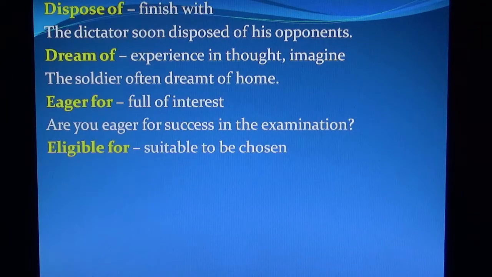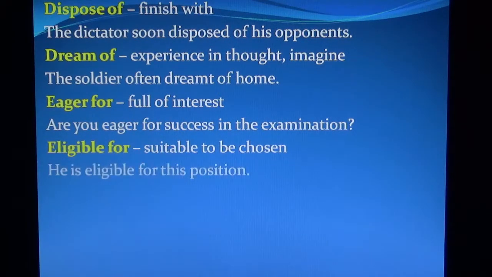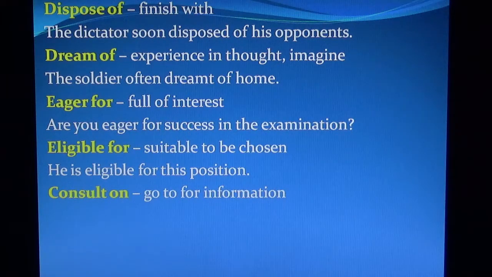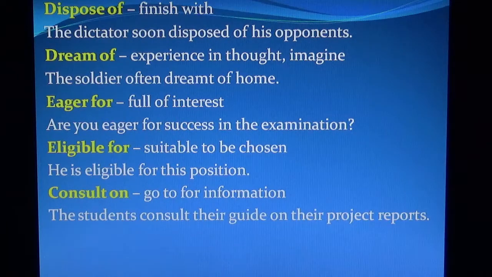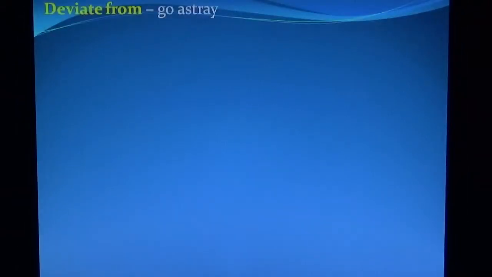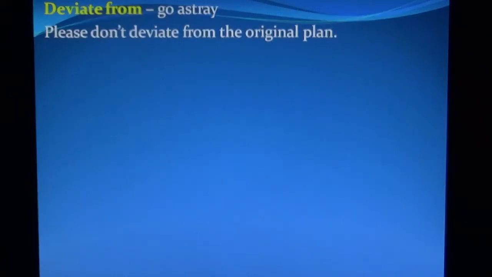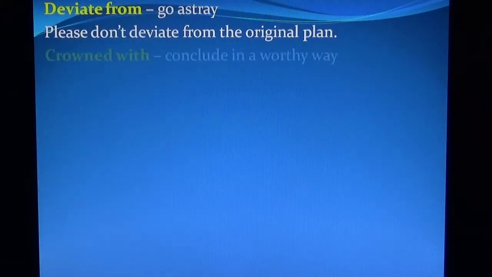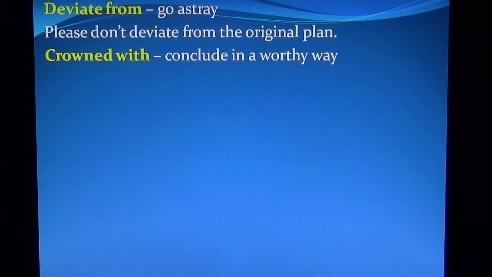Eligible for means suitable to be chosen. He is eligible for this position. Consult on means go to for information. The students consult their guide on their project reports. Deviate from means go astray. Please don't deviate from the original plan.